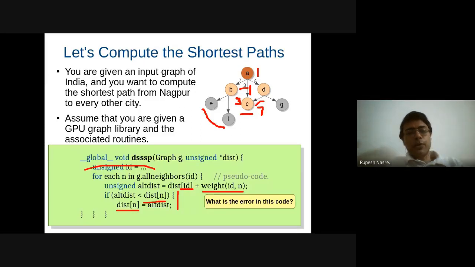So although there might be multiple threads writing to C, at least one of them will succeed, and in the worst case it can go into the reverse order of the sortedness of these values, and that many iterations might be required. So you might require more iterations than what you will require if you have synchronization, but it is guaranteed that it will compute exactly.